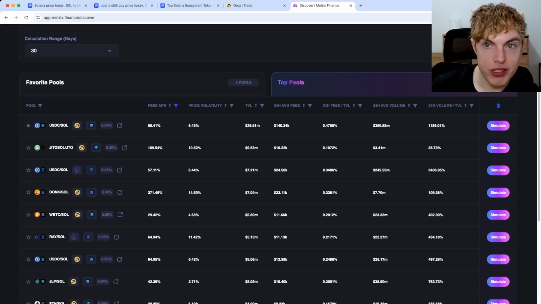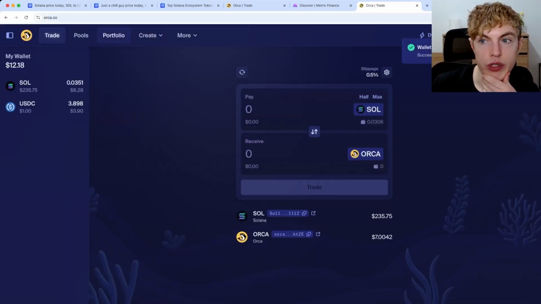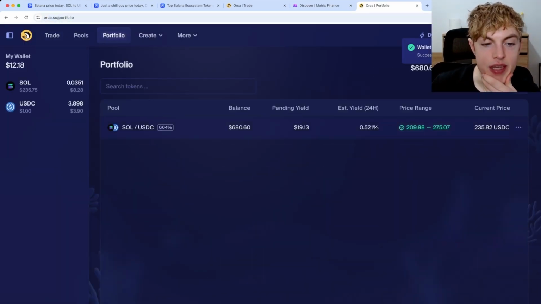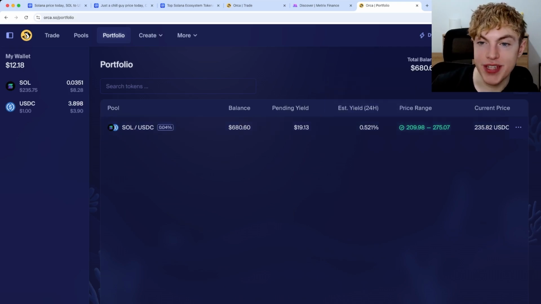I'm currently in this position. I can go ahead and show you. I'll go over to Orca, go to the portfolio section at the top, and you can see in this position, I have $680 in it, and I've made $19.13 in fees since I deployed. My estimated yield per day based on the past 24 hours of data is 0.5%. That's a lot. And this is with a pretty broad range too.